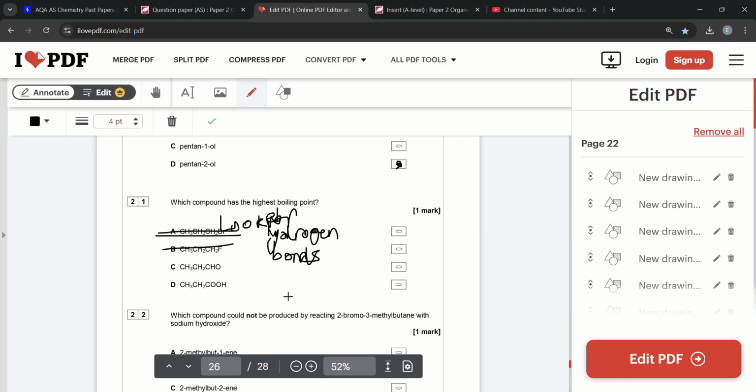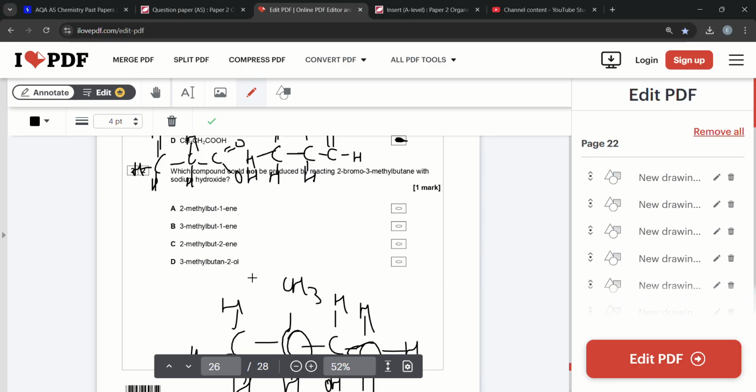And C, well, if we draw out C, CH3, in some cases you need to draw them out to see whether the hydrogen is actually bonded to that or not. C double bond O, remember it's a carbonyl group, C double bond OH. So the hydrogen is bonded to a carbon, it's not actually bonded to the oxygen. And then obviously with D, CH3, CH2, you've got a carboxylic acid, C double bond O, OH, and you've got hydrogen bonding to oxygen by the hydrogens, therefore it's going to be D.